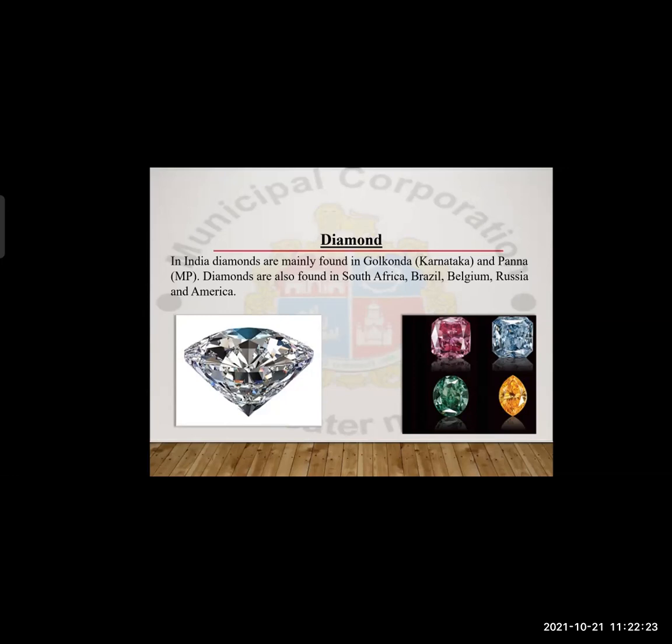So this is the specialty of the crystalline substances, crystalline allotropic form. They have a regular arrangement of atoms, and that is why they possess a proper shape. The right ones are also diamonds, only colorful diamonds.